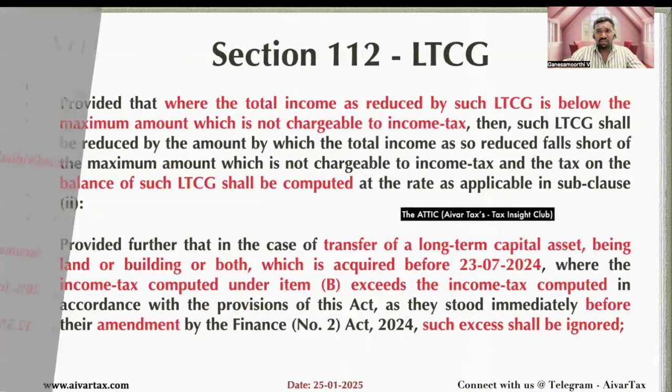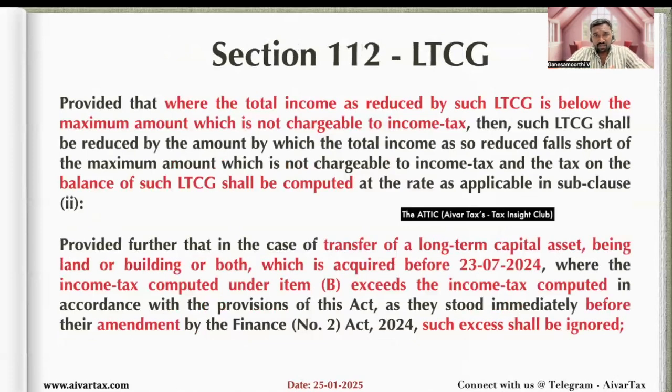For a resident individual and HUF, there are two other benefits. They are provided in section 112, sub-section 1, clause A. The provision says where the total income as reduced by long-term capital gain is below the maximum amount which is not chargeable to tax. For example, your total income is 4.5 lakhs and your long-term capital gain is 2.5 lakhs, then your total income other than long-term capital gain is 2 lakhs only.